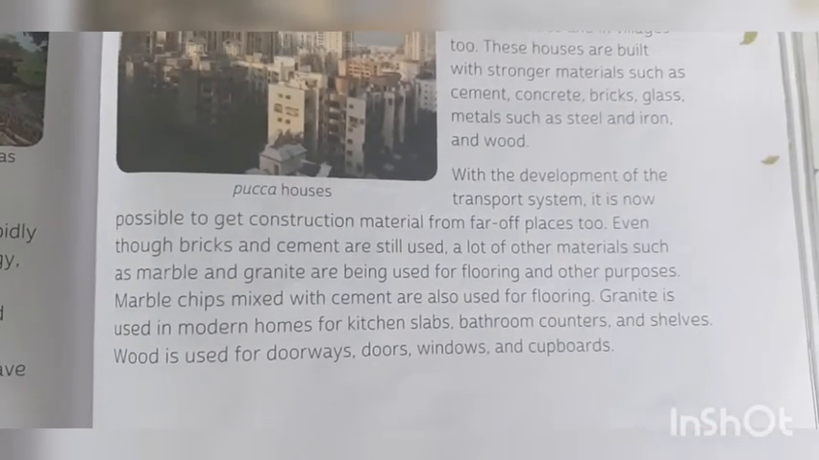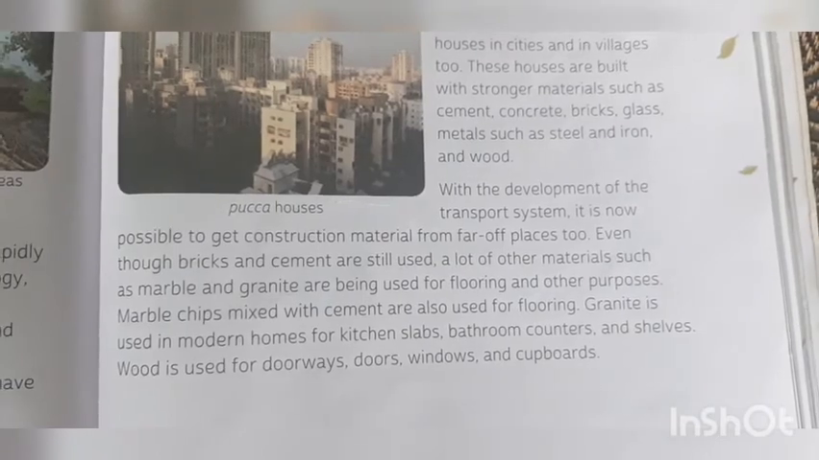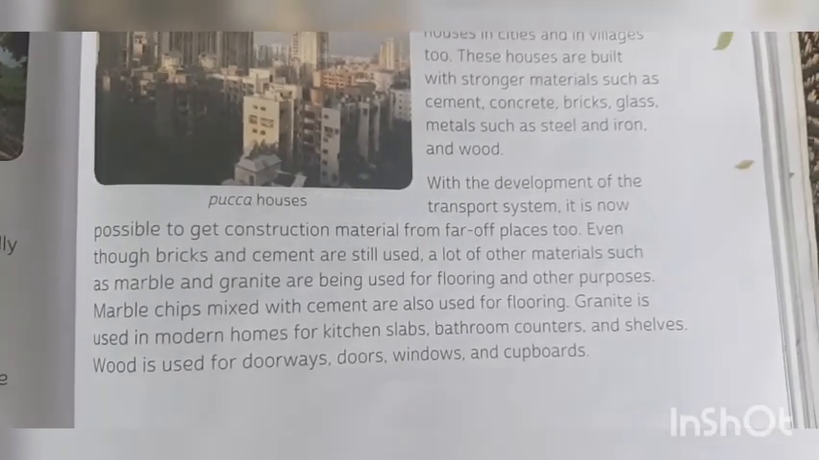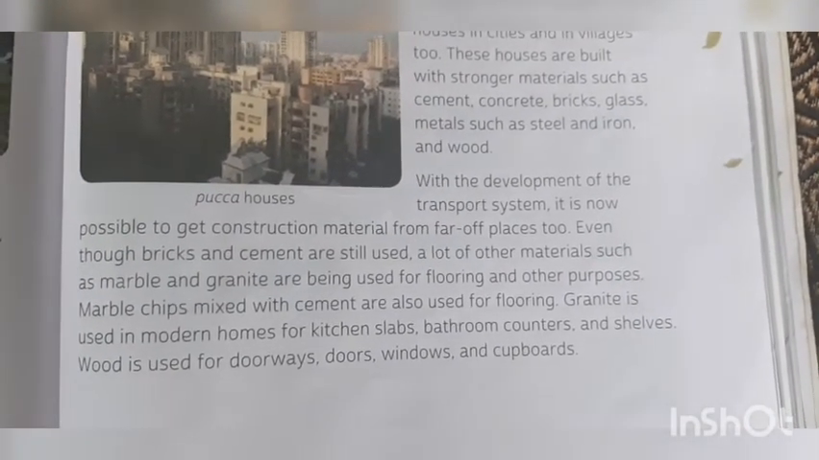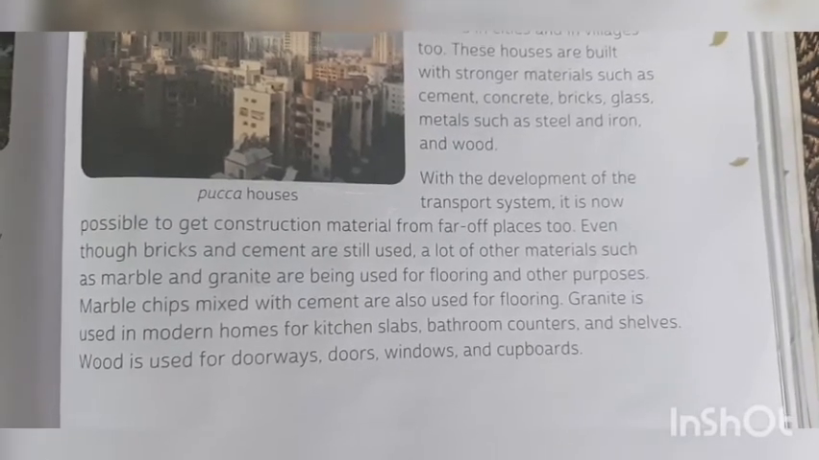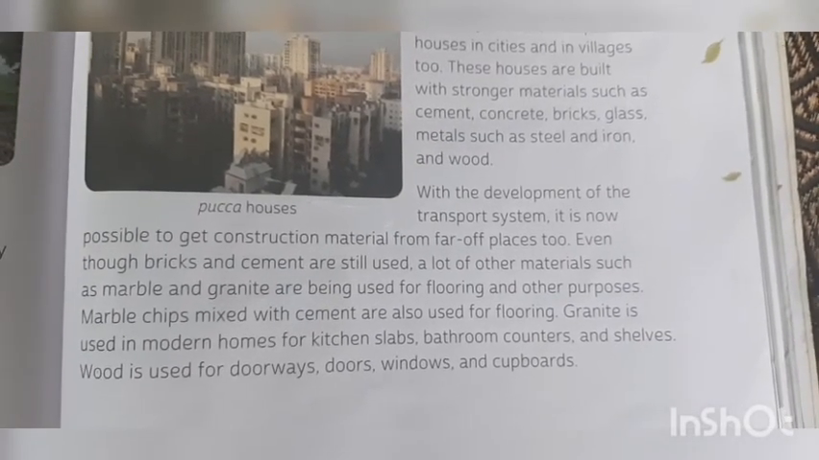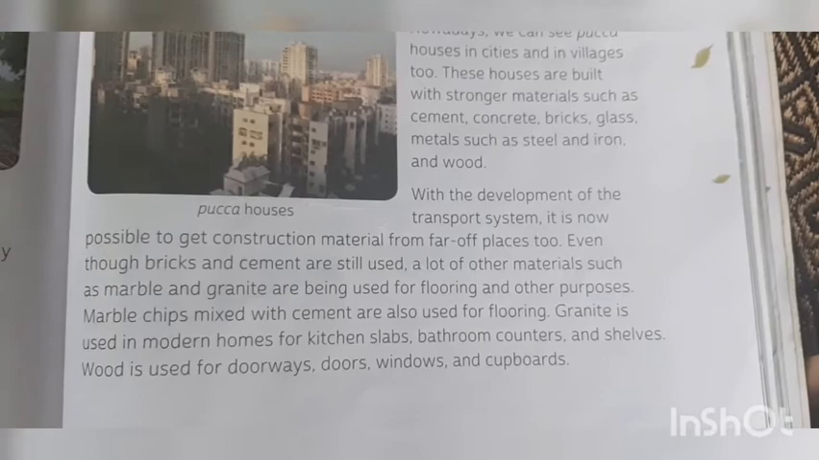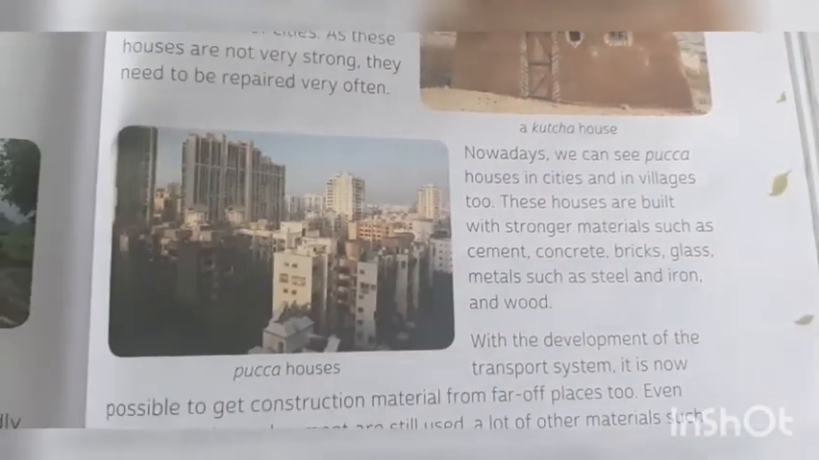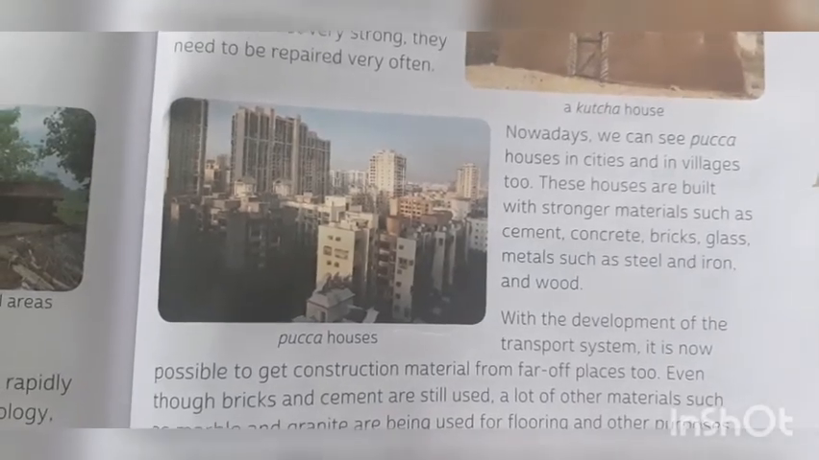Marble chips mixed with cement are also used for flooring. Granite is used in modern homes for kitchen slabs, bathroom counters, and shelves. Wood is used for doorways, doors, windows, and cupboards. You can see pakka houses. You must have seen these pakka houses.